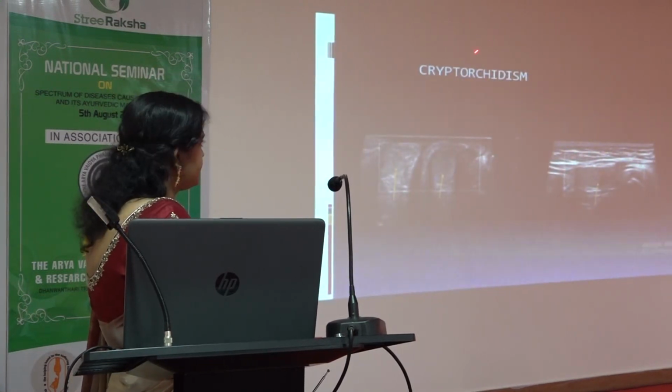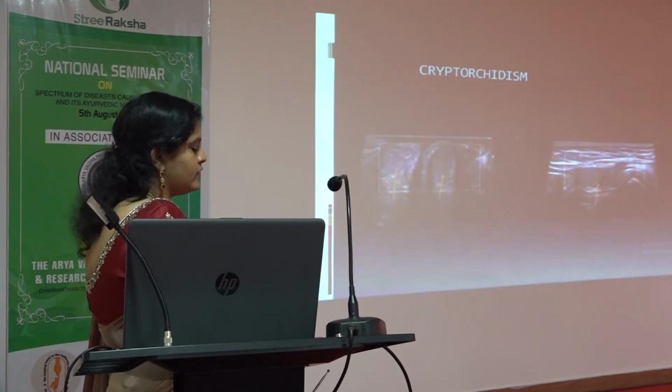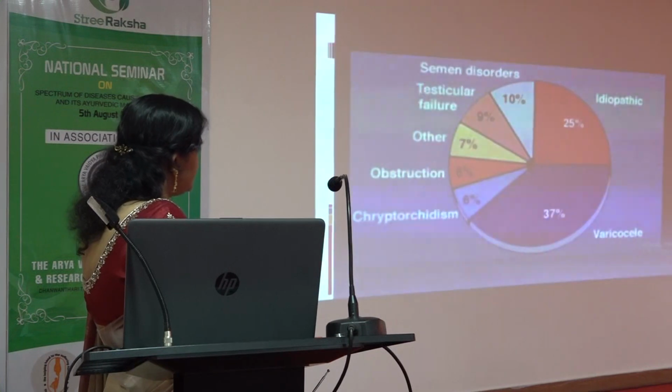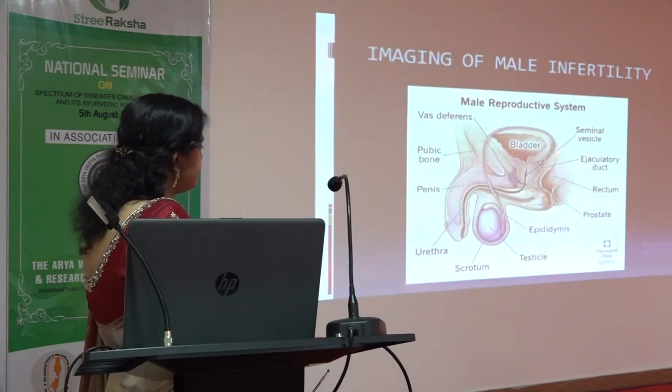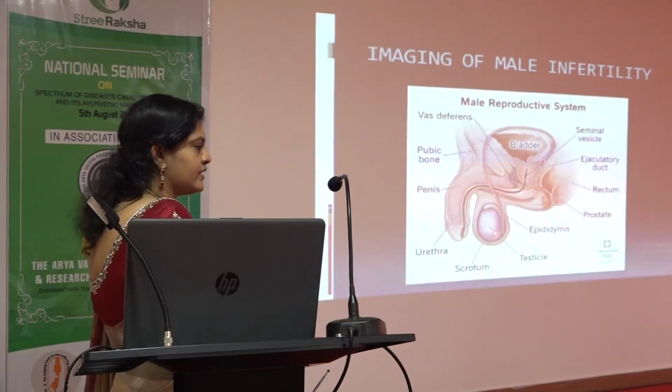The second is cryptorchidism, which is detected only at the earliest age. So this is the image. The testis develops in the abdomen, and as the child grows, it comes down to the scrotum. It will take some time.